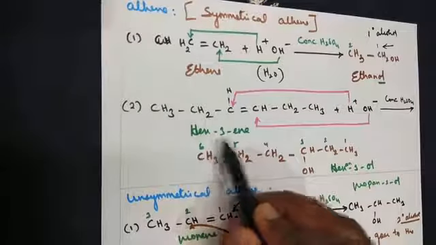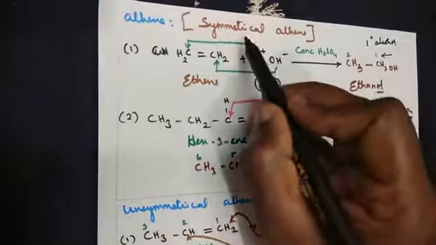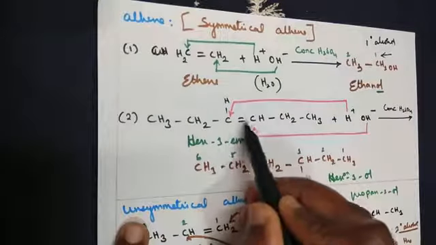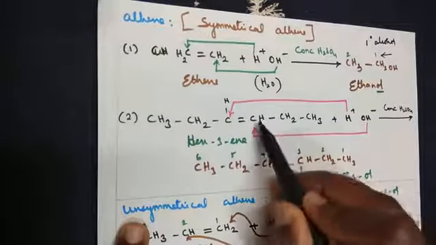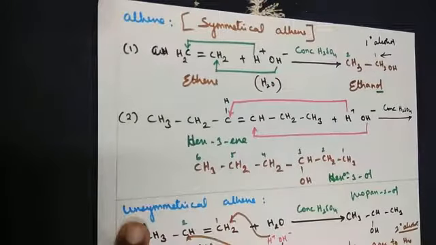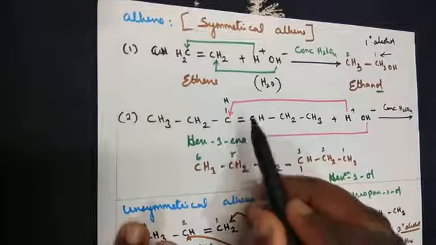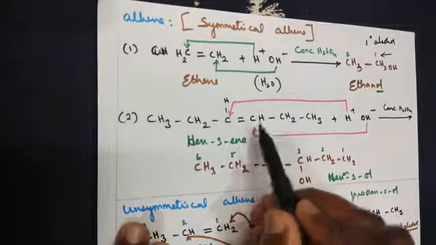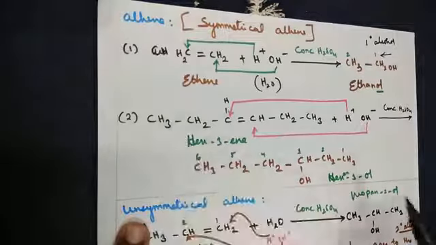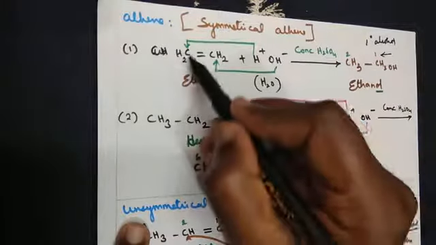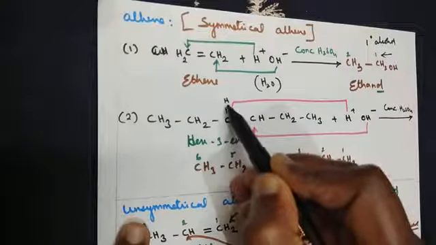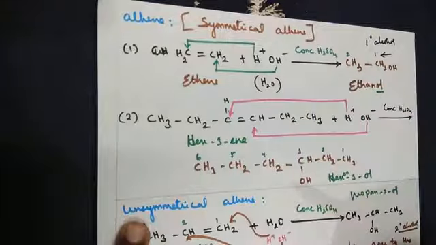I have taken hex-3-ene. This is also an example of symmetrical alkene. Now what's the thing? If you count, presence of double bond is found, towards your right you have a 3 carbon atom. Towards your left you have a 3 carbon atom. So I kept on repeating to you, symmetrical alkene, when we say either side of the double bond we have equal number of carbon atoms. Now purposely, instead of writing hydrogen with the carbon, I am writing it on top. This is also a correct way of writing.